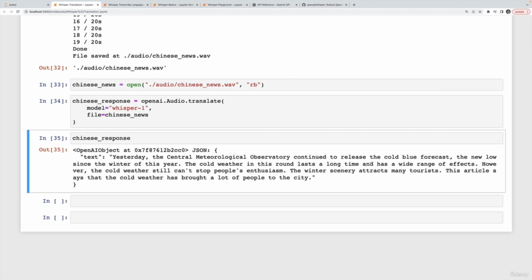Looks good to me. Again, I have no idea if that's accurate, but it seems like it probably is, or at least close. And it's pretty amazing. I don't have to tell it that it's Chinese, right? It just figured it out, and then it gives me English. And I assume one day, soon enough, you'll be able to control what destination language it will give you. So I could do Chinese to French instead of Chinese to English only. Okay, that's kind of fun.